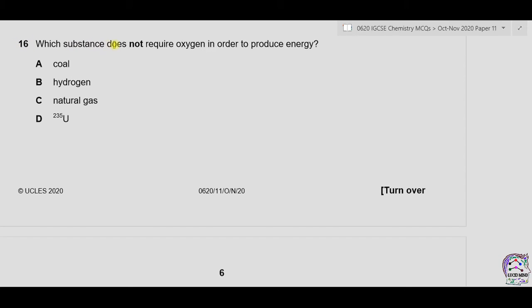Question 16. Which substance does not require oxygen in order to produce energy? A is coal. Now coal is made up of carbon, and carbon requires oxygen in order to produce carbon dioxide and energy. So A is wrong. B, we have hydrogen. Again, hydrogen requires oxygen to combust to produce water along with energy. So B is also incorrect.